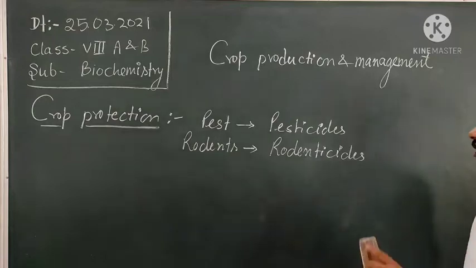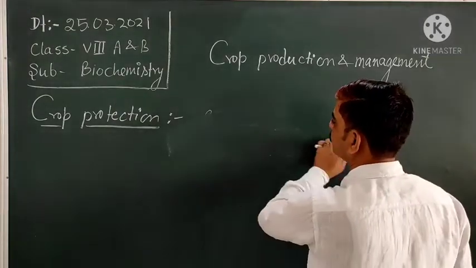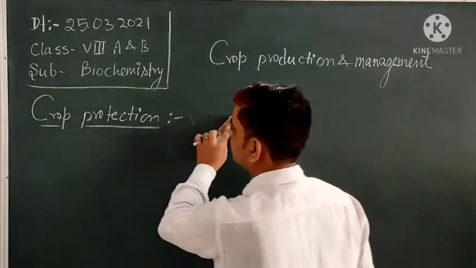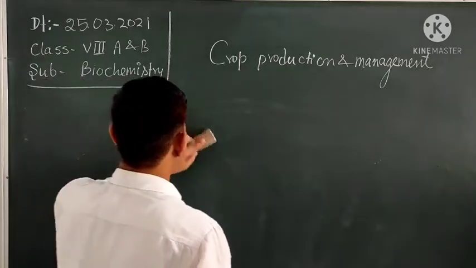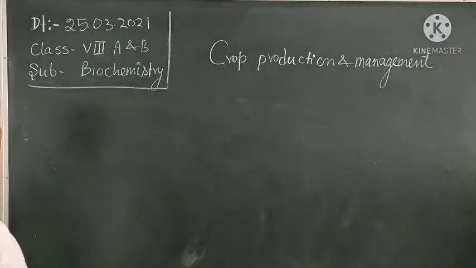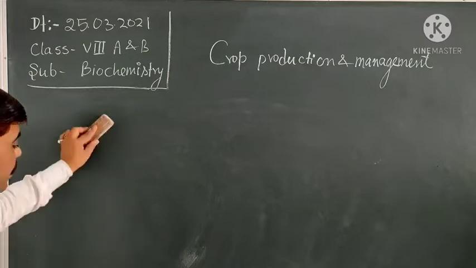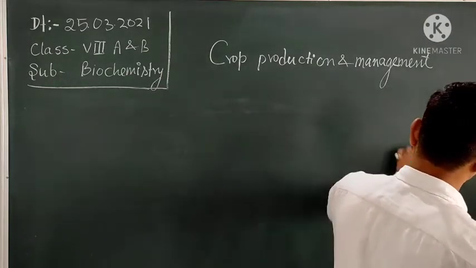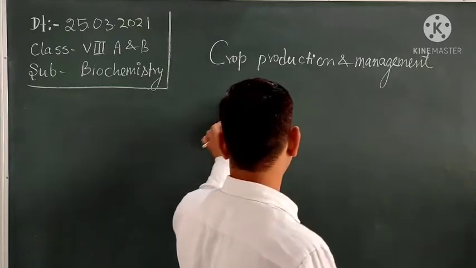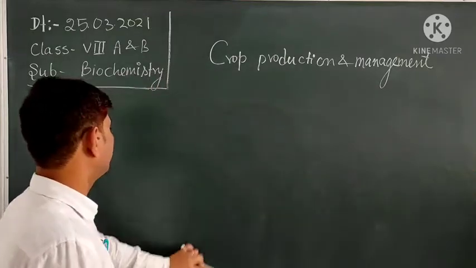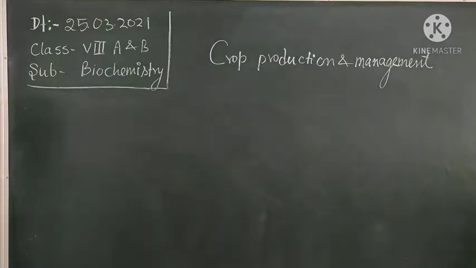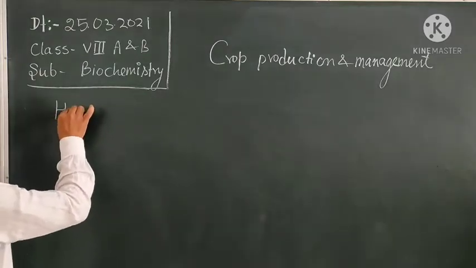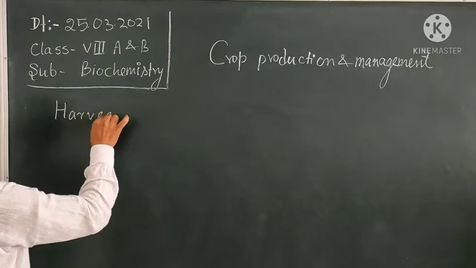Now the next thing is harvesting. Harvesting means collection, gathering of the mature crop from the field to yield the grains or any agricultural produce for which the crop is grown. This is called harvesting. This harvesting is done after the maturity of the crop, completing its life cycle.